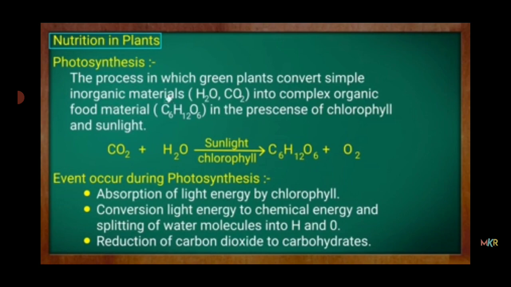It helps in the absorption of sunlight, then conversion of light energy to chemical energy and splitting of water molecules into hydrogen and oxygen. Third one is reduction of carbon dioxide to carbohydrates. So these are the events which take place during photosynthesis.